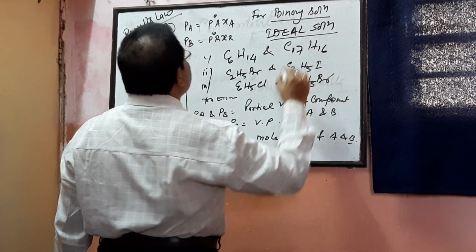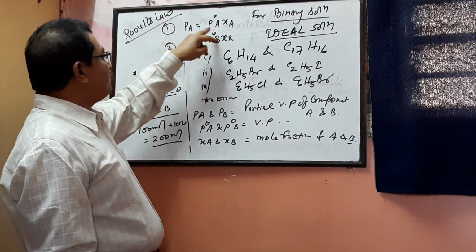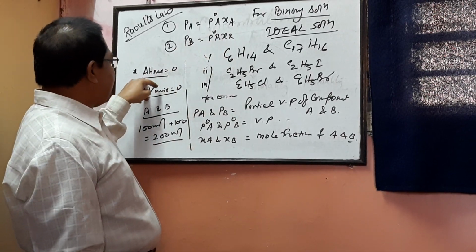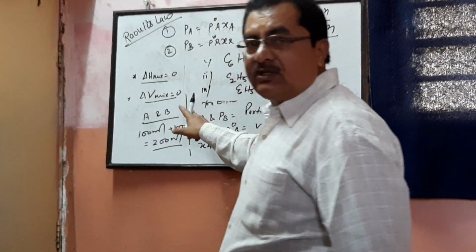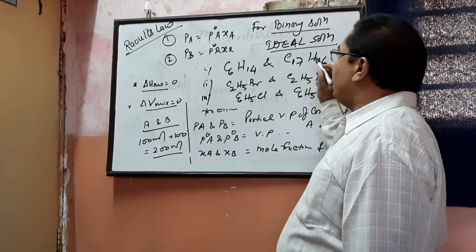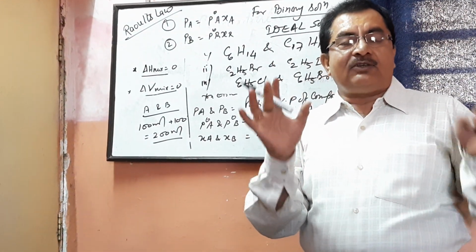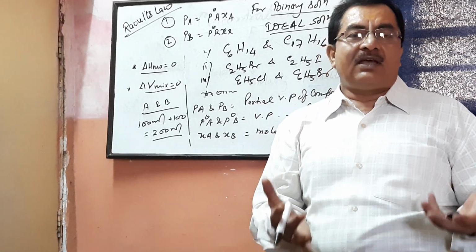Ideal solution means an ideal solution will obey or follow PA equals P0A XA, PB equals P0B XB, delta H mixing equals 0 and delta V mixing equals 0. Are you getting me? It was the credit of Raoult that he gave a new contribution to us, that is the ideal solution.